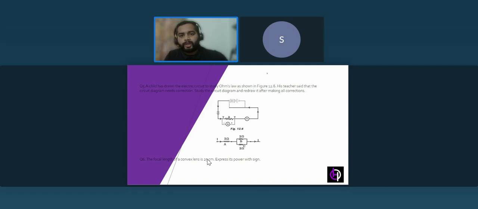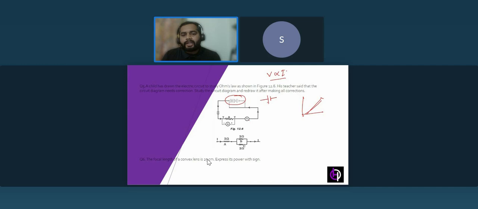If we talk about Ohm's law, it's very simple. V is directly proportional to I. If you see the graph, it will be like this. His teacher said that the circuit diagram needs correction. Study the circuit diagram and redraw it after making all corrections. Here you can see the first mistake: whenever we connect the wires to the battery or the potential difference source, one end of the wire should be connected to the positive and one to the negative terminal, isn't it?